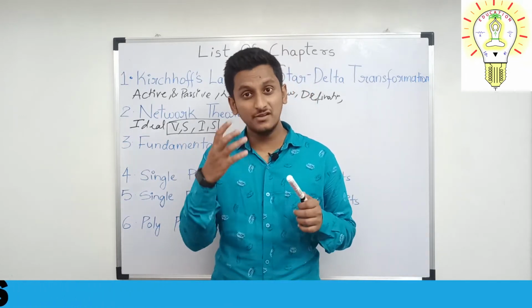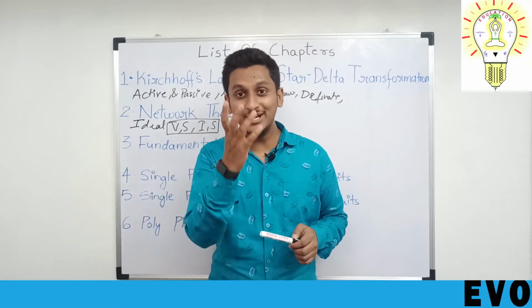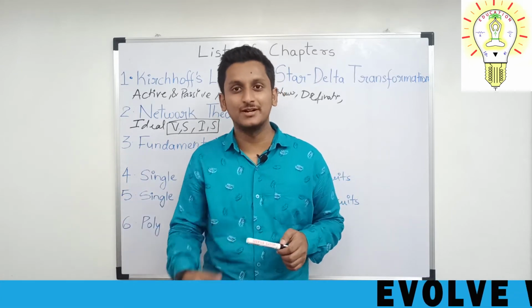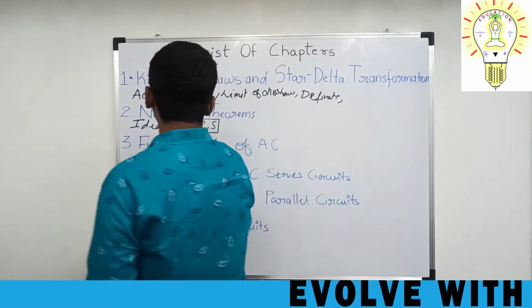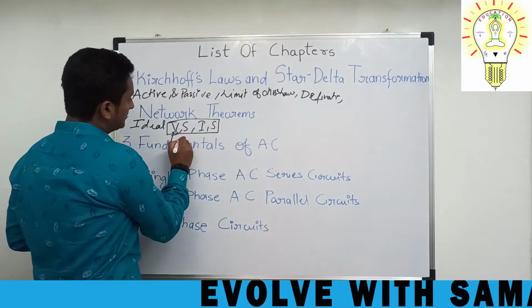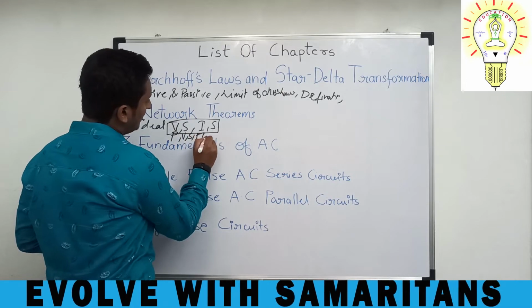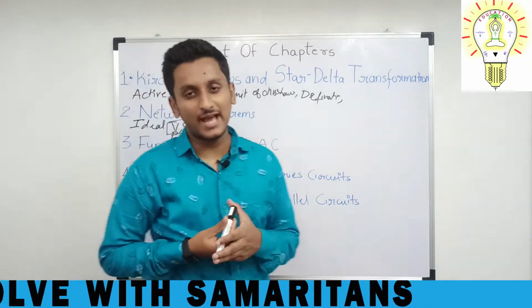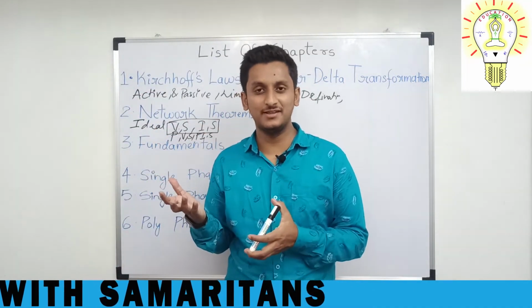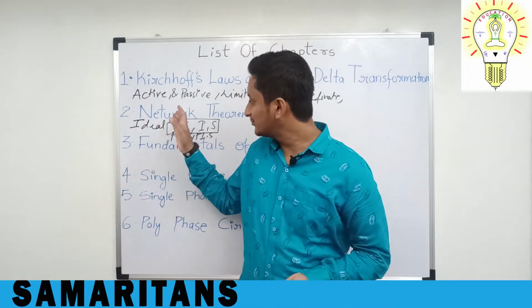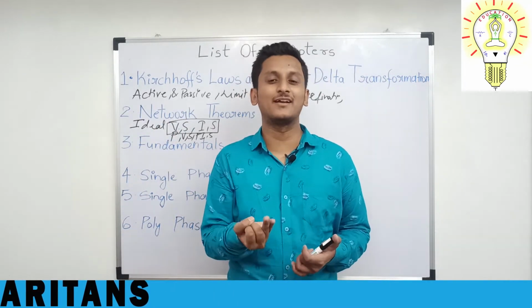You have to check the practicality. That is what you will learn in this subject. So you will also be seeing the practical voltage source and practical current source. How this acts, what are all the parameters involved, how the graphs will be, that is what you will be seeing in the ideal and practical conditions.